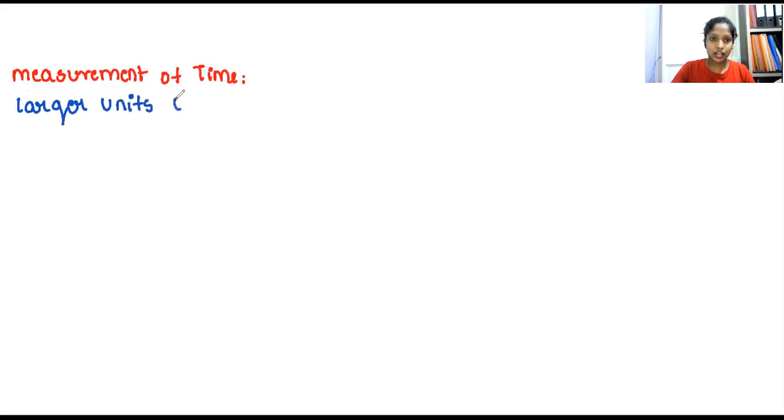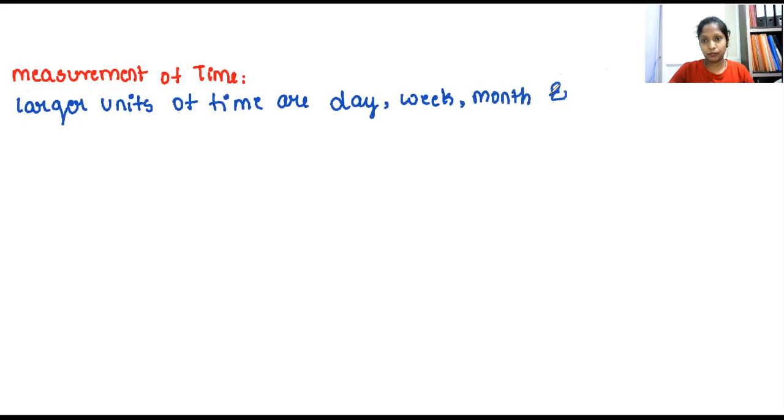Larger units of time are day, week, month and year, etc. So the time can be measured in days. That is, a day has 24 hours.